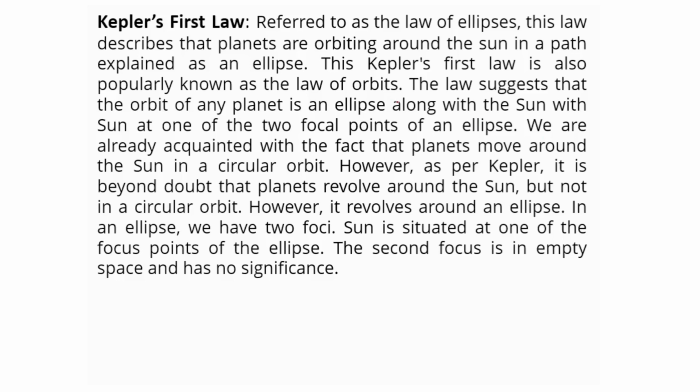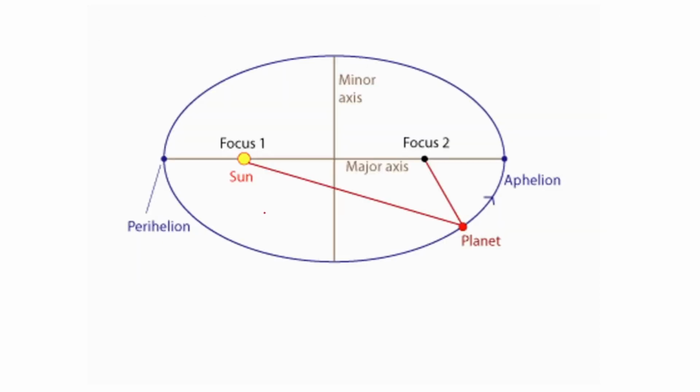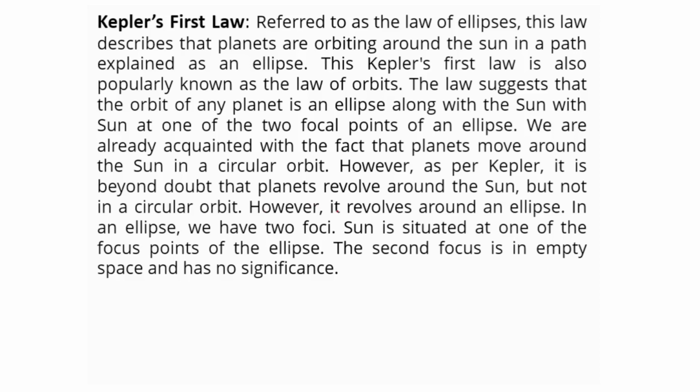We are already acquainted with the fact that planets move around the sun in a circular orbit. However, as per Kepler, it is beyond doubt that planets revolve around the sun but not in a circular orbit. However, it revolves around an ellipse. In an ellipse, we have two foci.